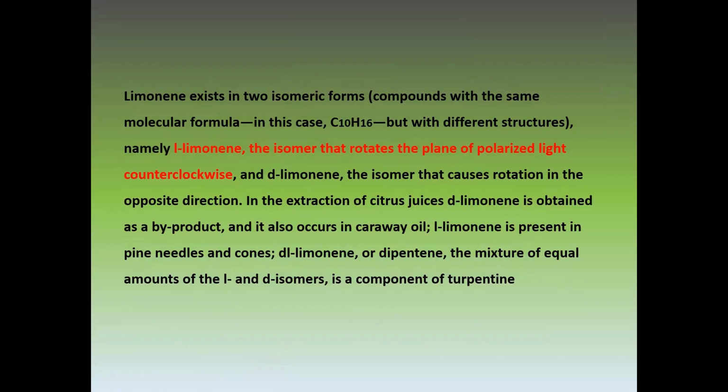Dear students, limonene exists in two isomeric forms. Levorotatory limonene is the isomer that rotates the plane of polarized light counterclockwise, and dextro is the isomer that causes rotation in the opposite direction. In the extraction of citrus juices, dextrolimonene is obtained as a byproduct, and it also occurs in caraway oil, while levolimonene is present in pine needles and cones.